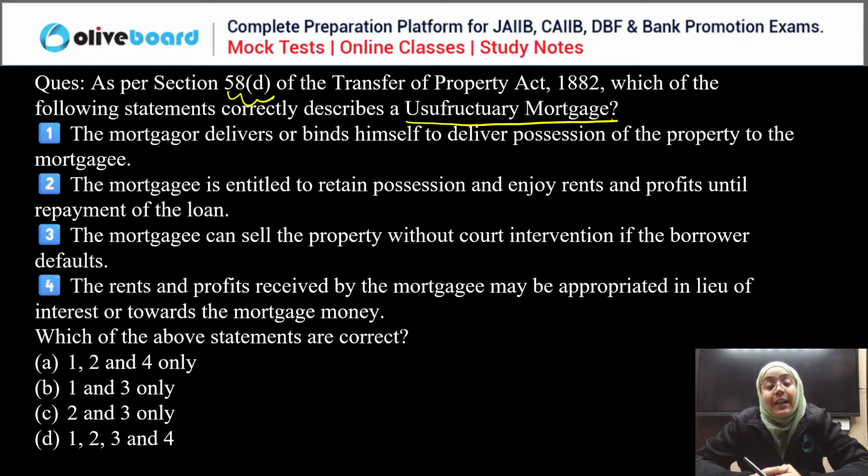The mortgagee is entitled to retain the possession and enjoy rent and profit until the repayment of the loan. The mortgagee can sell the property without court intervention if the borrower defaults. The rents and profits received by the mortgagee may be appropriated in lieu of interest or towards the mortgage money. Which of the following is the correct statement regarding the usufructuary mortgage?